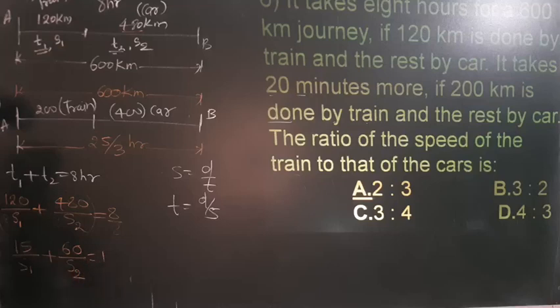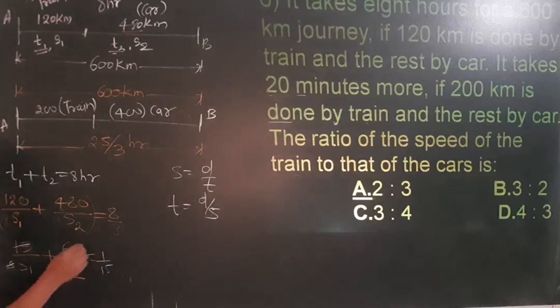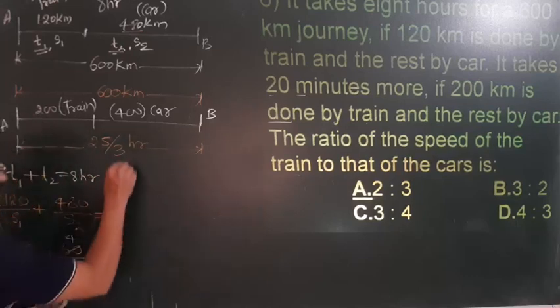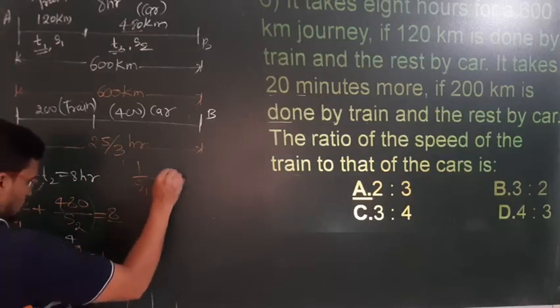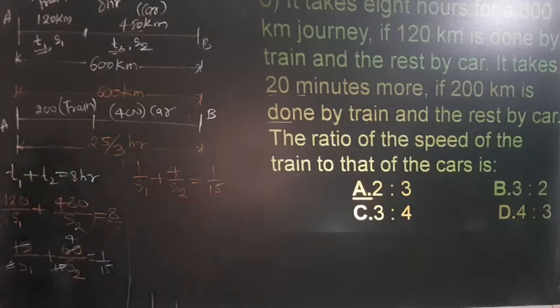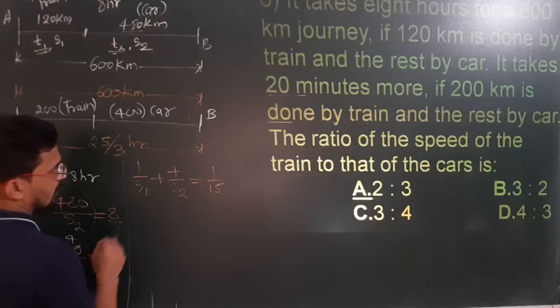0 will be there, and here it is 1. Okay, still you can divide. How? I will divide the whole equation by 15, correct? If you divide this whole equation by 15, here it is 15, and here you have to divide again by 15. So 15 cancels out, 60 divided by 15 is 4, so 1 upon 15. So it becomes 1 upon S1 plus 4 upon S2 is equal to 1 upon 15.